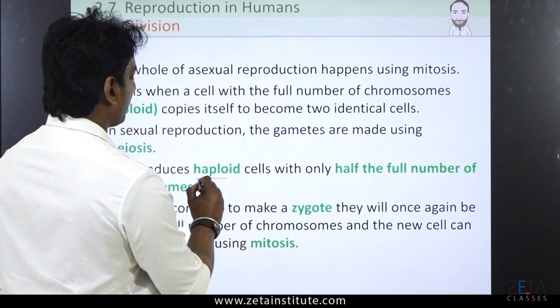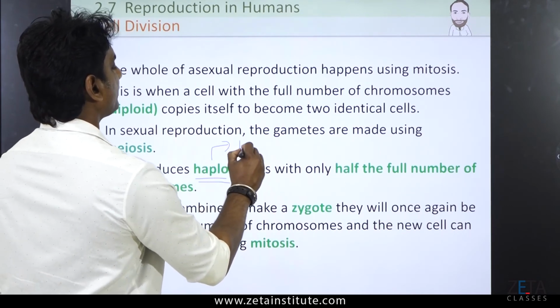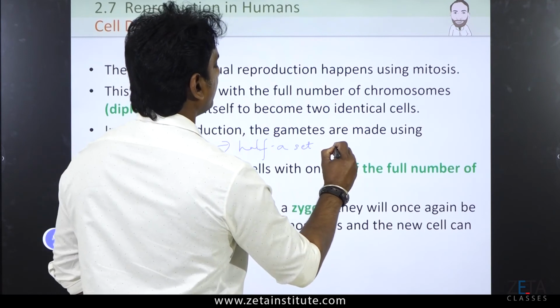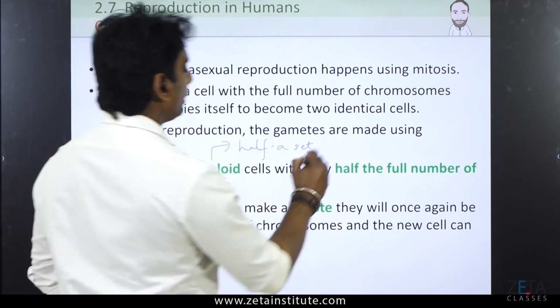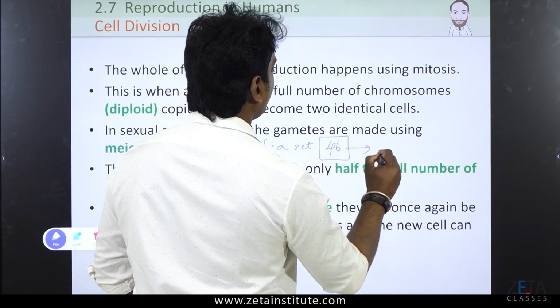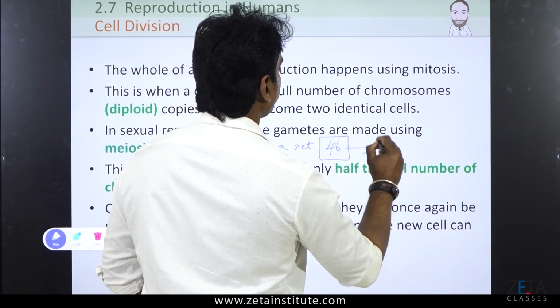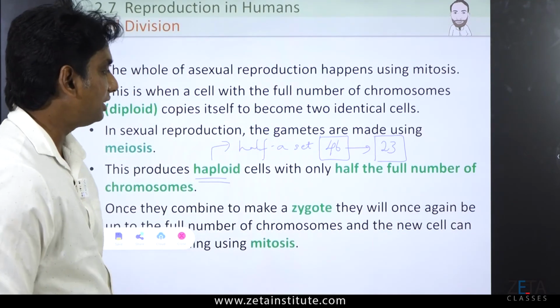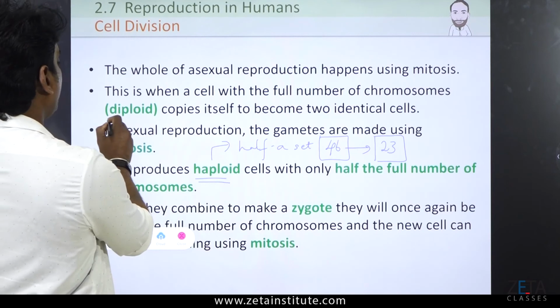So, coming back, haploid is half a set. So, half a set makes it how much? If the actual number is 46, its half is 23. So, 23 is the number of chromosomes which is haploid. So, what will be diploid?